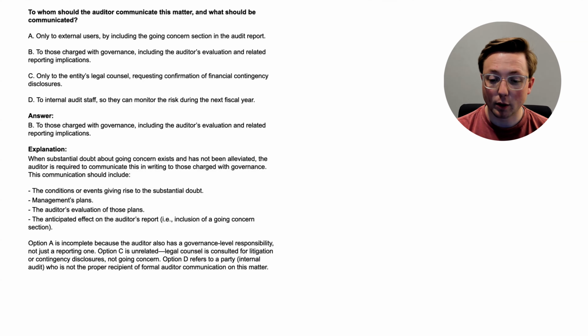And then option D refers to a party, and that's the internal audit, who is not the proper recipient of formal auditor communication on this matter. They're supposed to be talking to those charged with governance, not the internal audit department. Now, we learned a lot in just 5 questions.